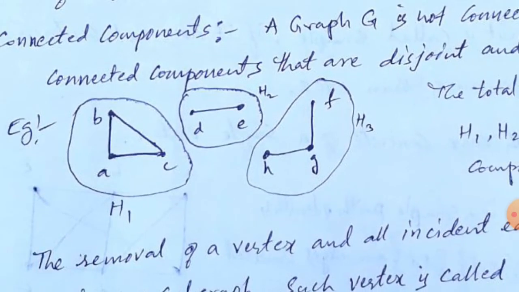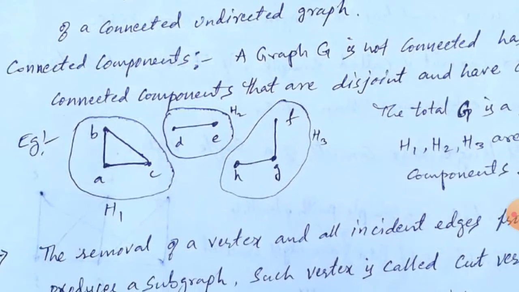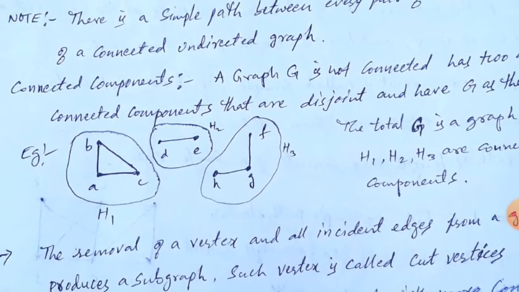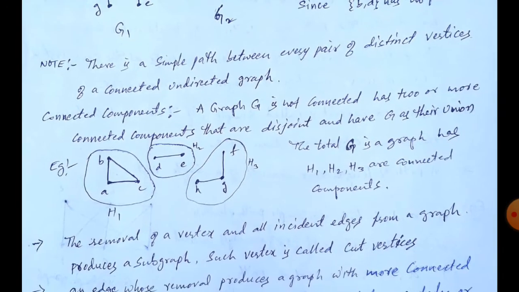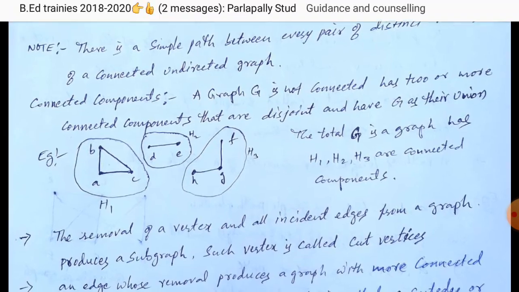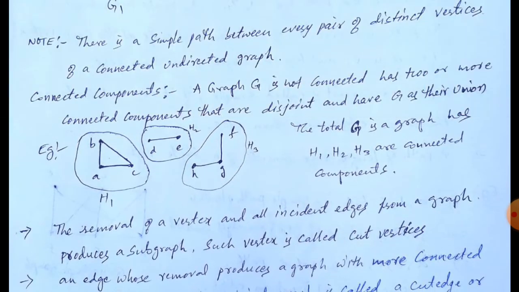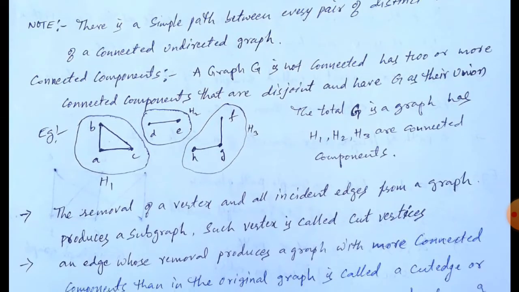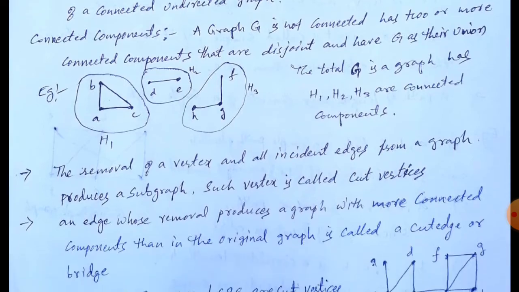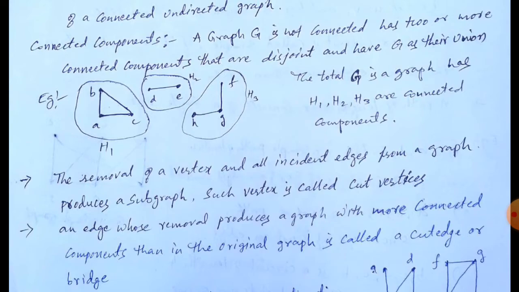These are individual components, making all these components a graph G. Now connected components: a graph G that is not connected has two or more connected components that are disjoint and have G as their union. The total graph G here has H1, H2 and H3, which are connected components.